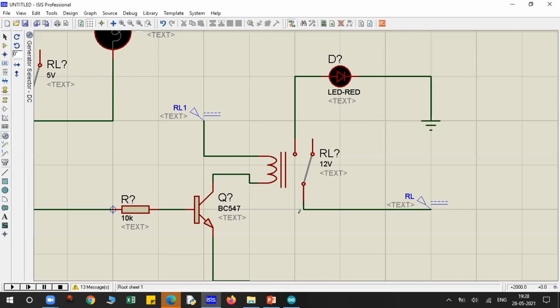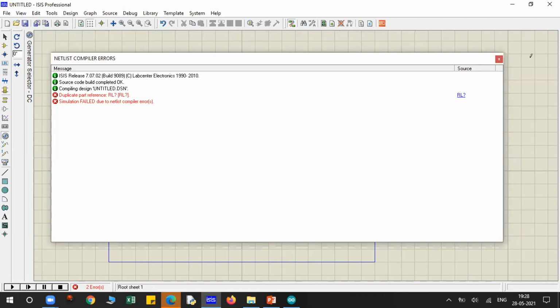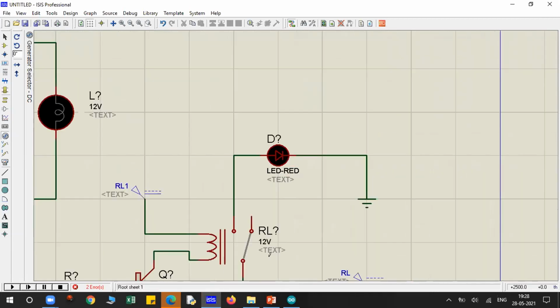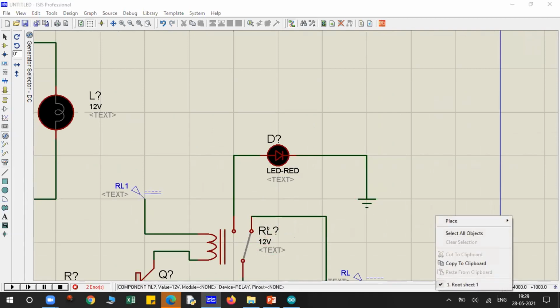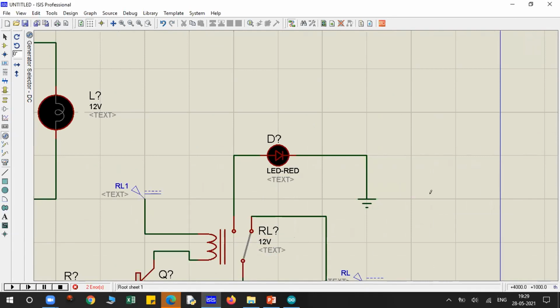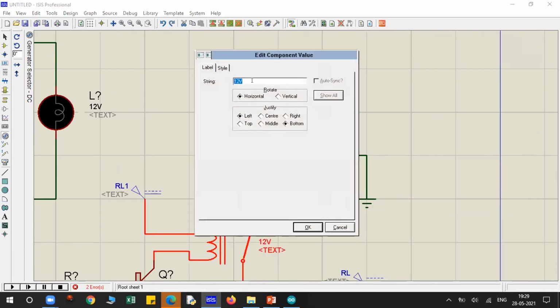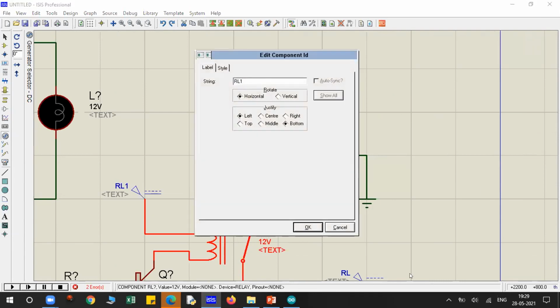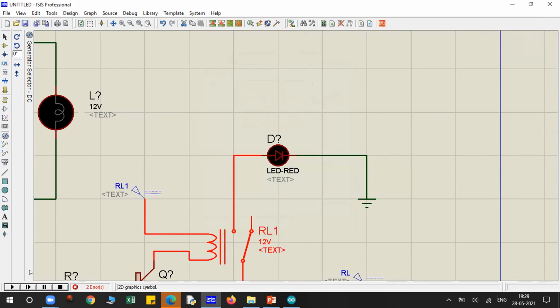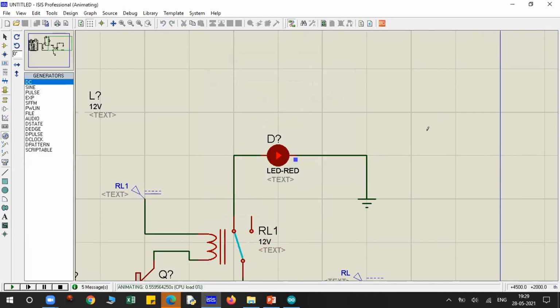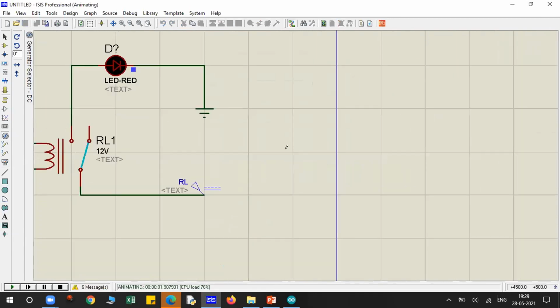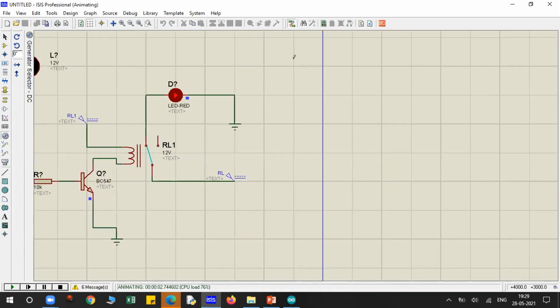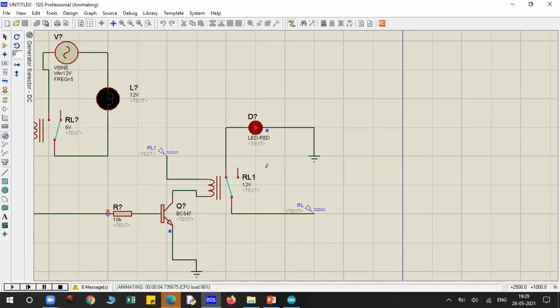Where is this circuit? This RL. So how did you connect this, like the RL blue line one in the end?